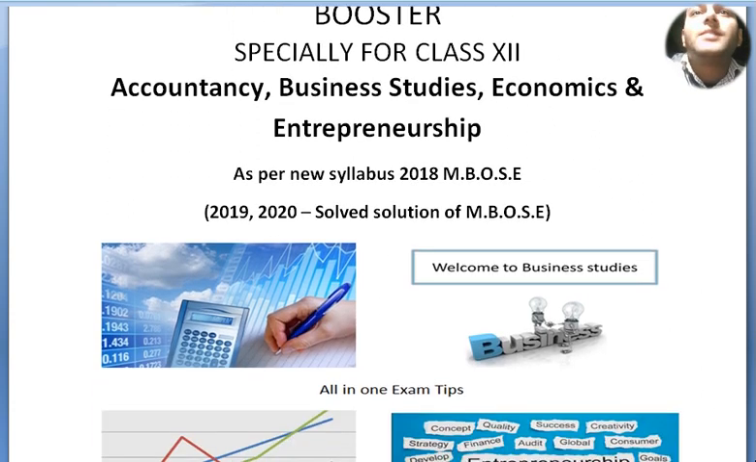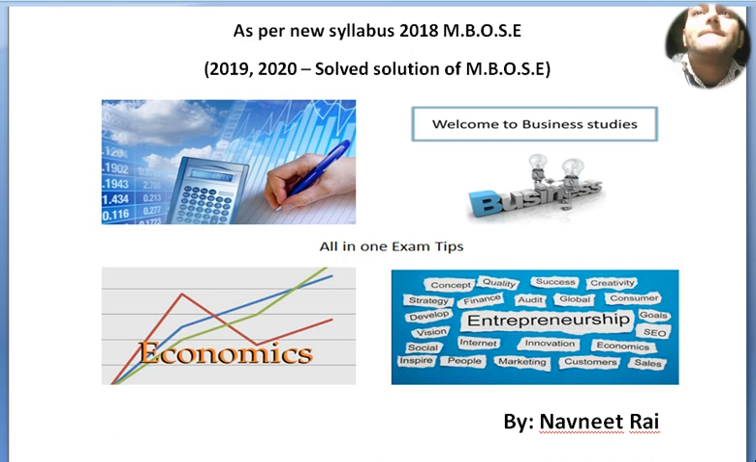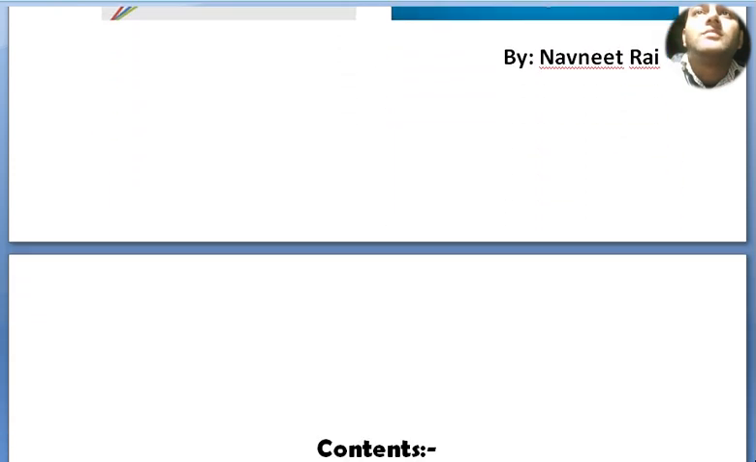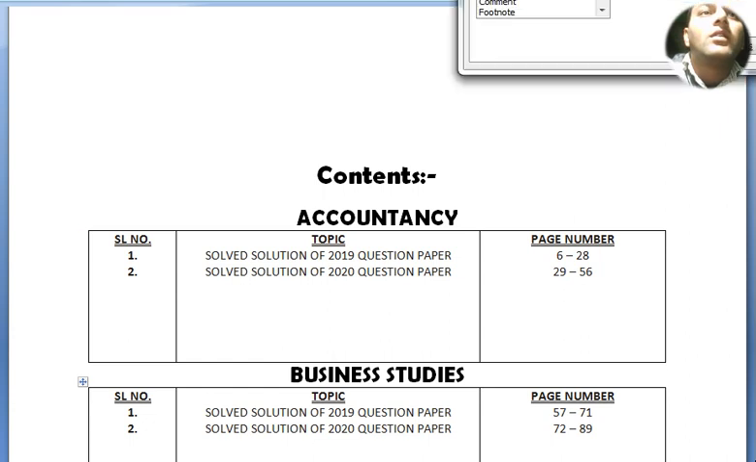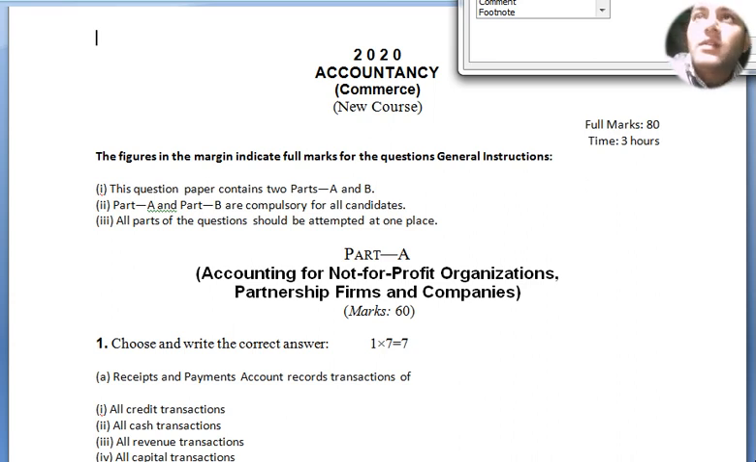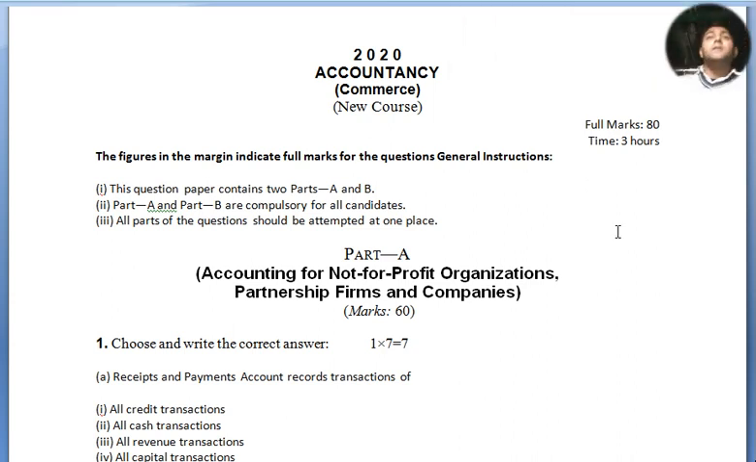This is the front cover page of my book. These are the contents. Now I have to move to 2020, page number 29. Let's begin with the 2020 accountancy paper for commerce class 12. It is especially a new course. Full marks is 80 and the time allotted by MBOS for the students for their descriptive examination is 3 hours.